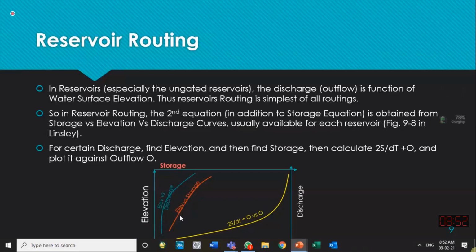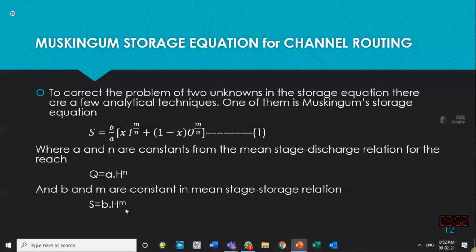We can make an equation for this line, and we can get some exponential equation for these two shapes. So the exponent for the discharge equation is n, and the exponent for the storage equation is m. So this m over n exponent is taken from the discharge equation and the storage equation for that channel.